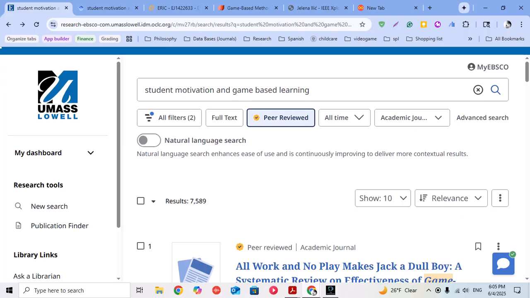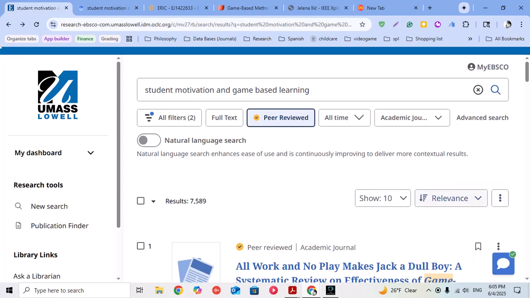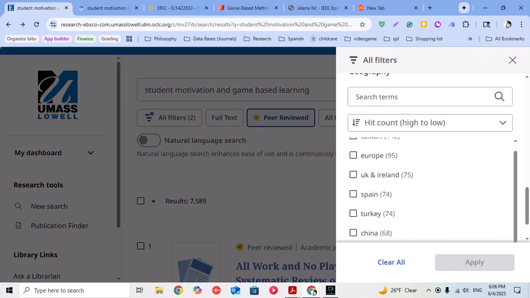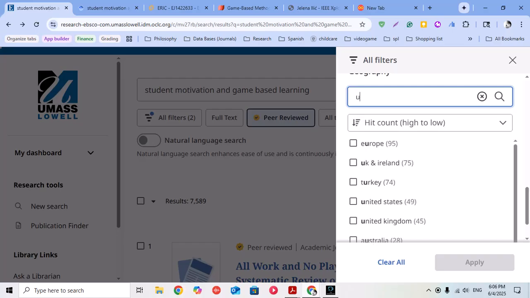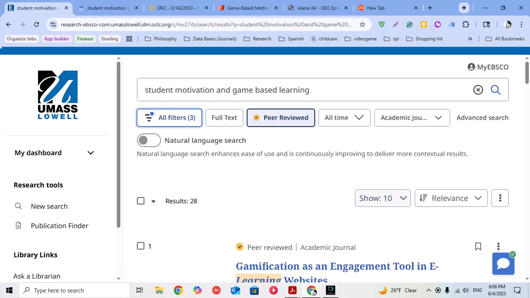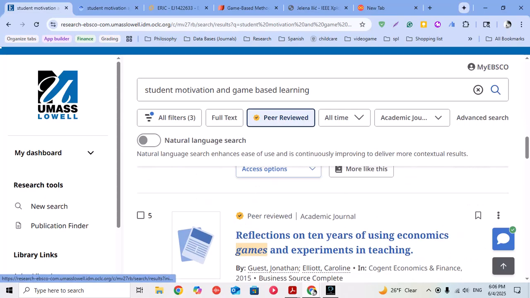Like I said, I have a fairly good amount of articles, but they're all from other places of the world. So if I go to my filters and narrow that down to just the articles that were written in the US, I'm gonna apply that filter, and it's gonna narrow it down to 28 articles. So there's not a lot out there for this topic, it looks like.